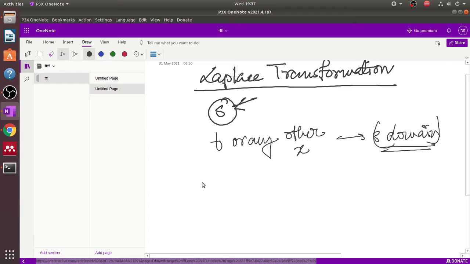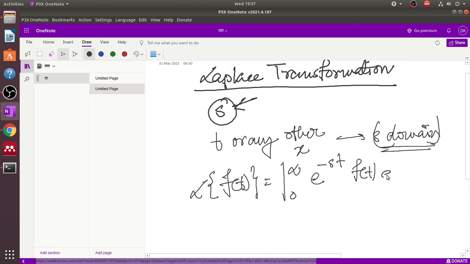So the Laplace transform for a given signal is given by the formula: Laplace transform of f(t) equals the integral from 0 to infinity of e to the power minus st times f(t) dt. Here e to the power minus st is the Laplace kernel, and f(t) is a time domain signal.